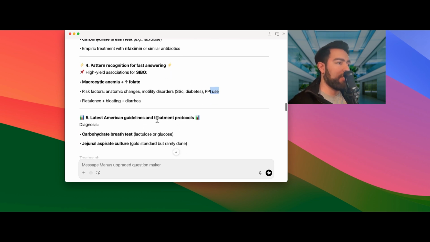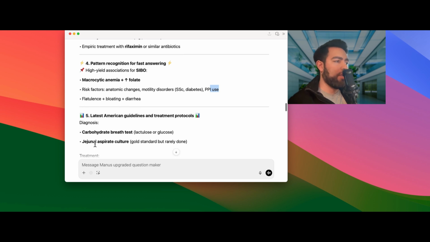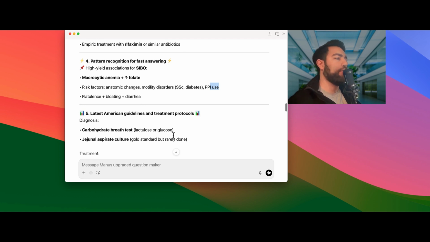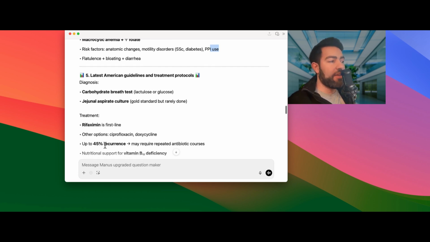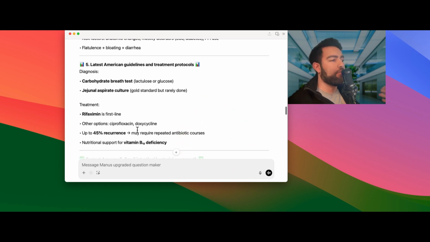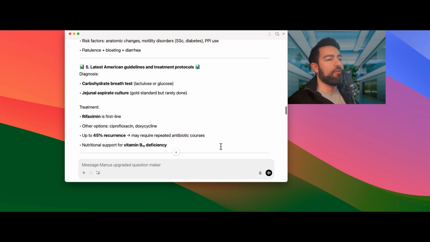And the latest American guidelines are to do the carbohydrate breath test, or you can do the gold standard, which is rarely done, the jejunal aspirate culture. So when they do endoscopy, I'm not sure what the best access for the jejunum would be, but they would need to aspirate from there and then culture it to see the bacteria growing. And then the treatment is rifaximin. Others would be ciprofloxacin. Very hard to treat. They have 45% recurrence, and sometimes may require repeated antibiotic courses. And now, of course, don't forget to supply the vitamin B12 that they're going to be deficient in.